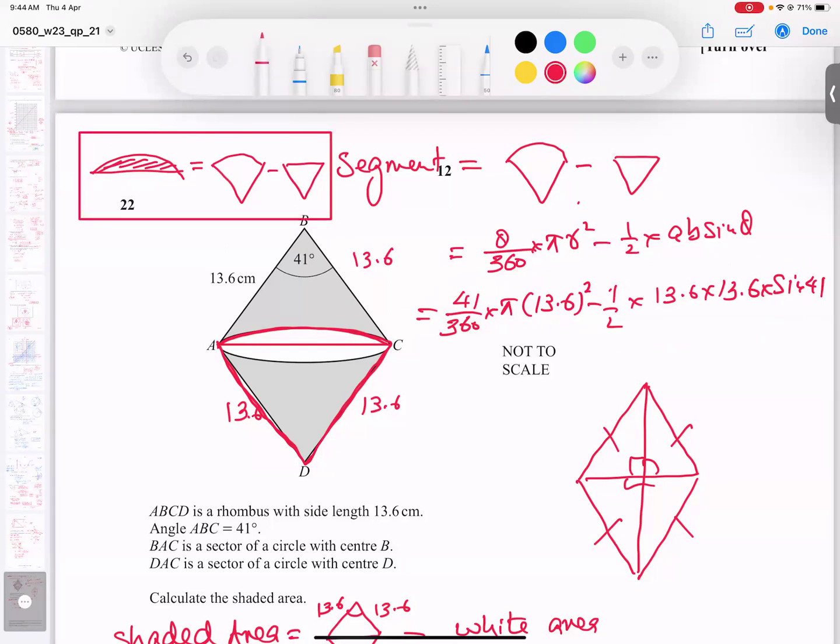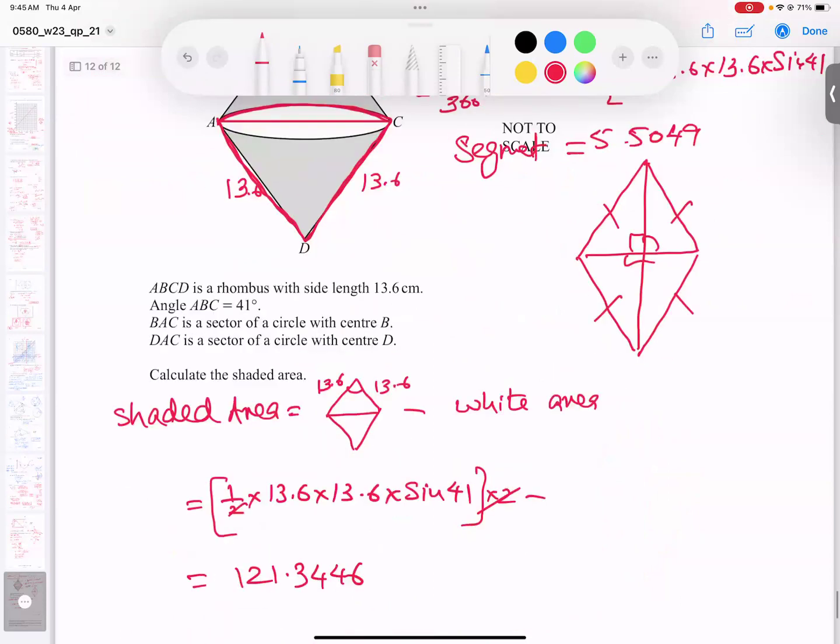Okay, and now I'm just typing in the calculator, students. 41 divided by 360 into 13.6 power 2. I type it all together. Okay, into pi, and minus half into 13.6 into sine of 41. And this answer I'm getting here, the segment area, is 5.50445, you can say 5.5049. And this white area into 2.